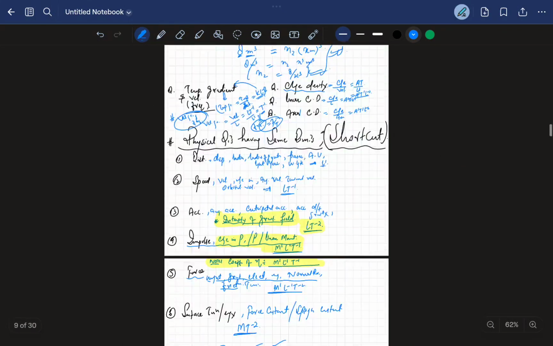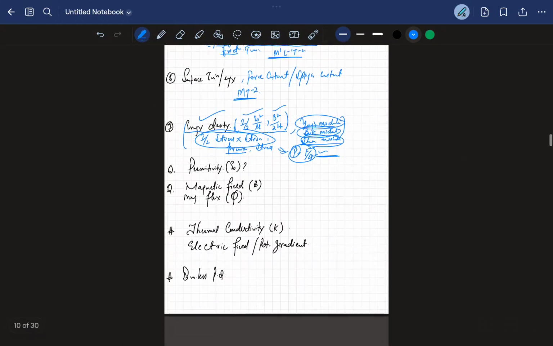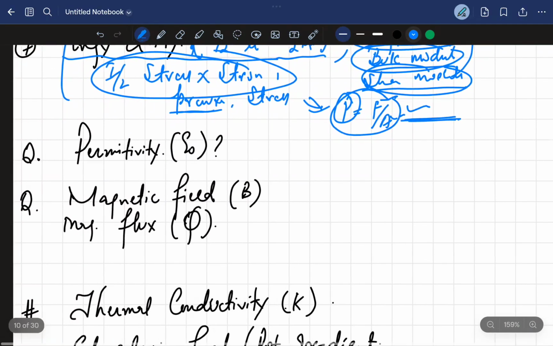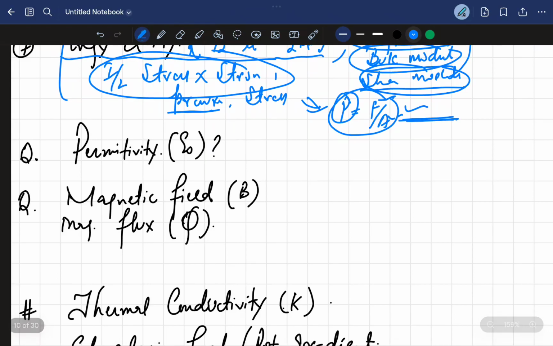Now permittivity. How can you find out the dimensional formula of permittivity? We know that force is equal to k q1 q2 by r square, that is Coulomb's law. Here k is equal to 1 by 4 pi epsilon naught, so force is 1 by 4 pi epsilon naught, q1 q2 by r square.